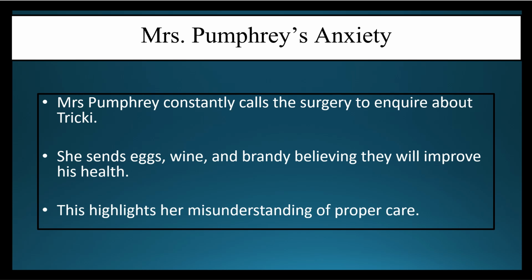Now, if we talk about Mrs. Pumphrey's anxiety, we all know that Mrs. Pumphrey was very, very close to Tricky. It was seen throughout the chapter. So, Mrs. Pumphrey used to constantly call the surgery to inquire about Tricky. Now, the funny thing was that she thought sending eggs and wine and brandy and stuff like that would improve Tricky's health. So, constantly she started sending eggs, wine, brandy, believing they would help improve Tricky's health. So this kind of highlighted her misunderstanding of proper care.